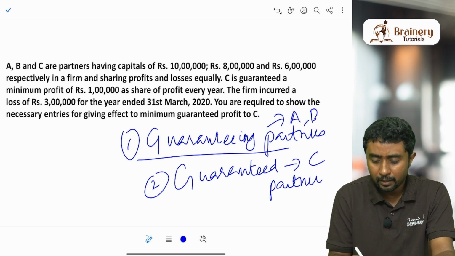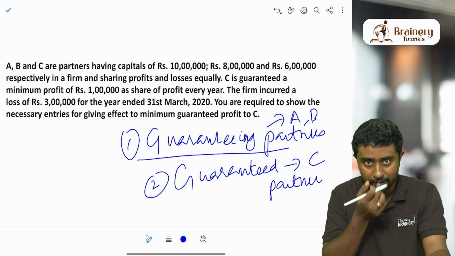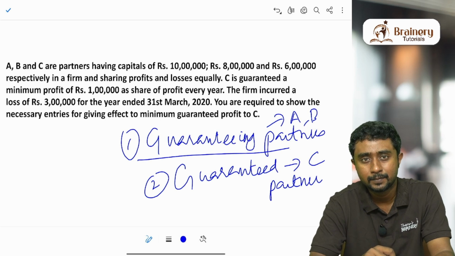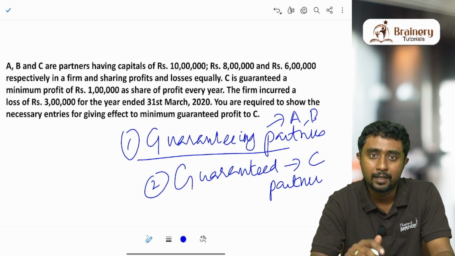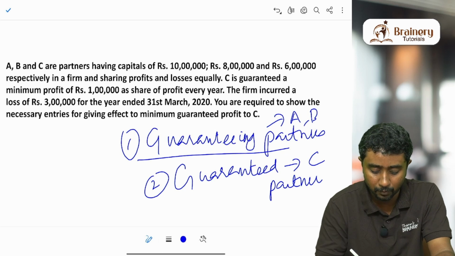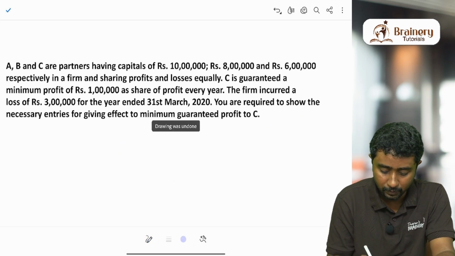Now in any situation, what do we mean by guarantee? Is it the maximum profit or the minimum profit? Obviously it is the minimum profit. It doesn't mean that the guaranteed partner may not get more than that. Always keep that in mind. This is the minimum profit.